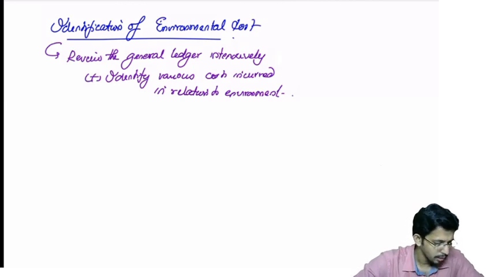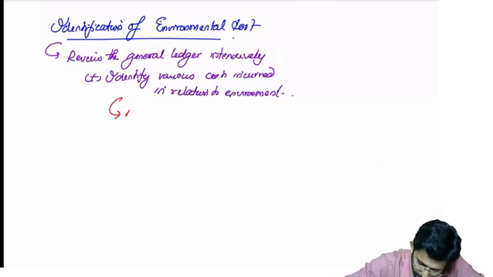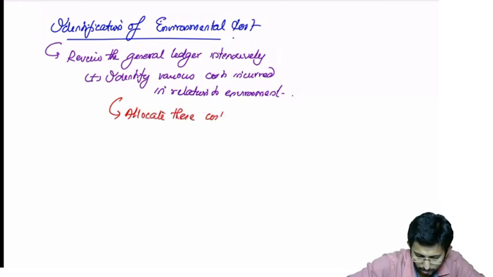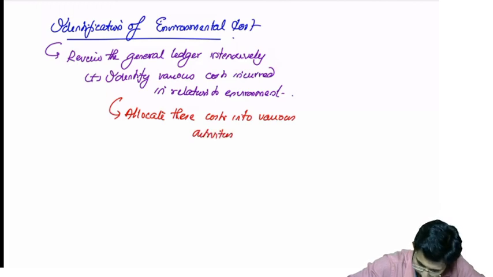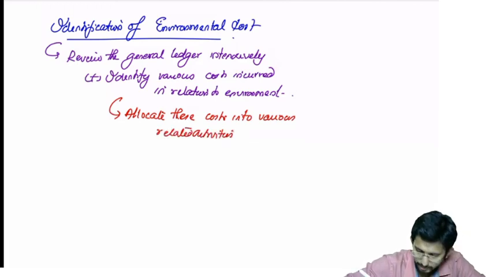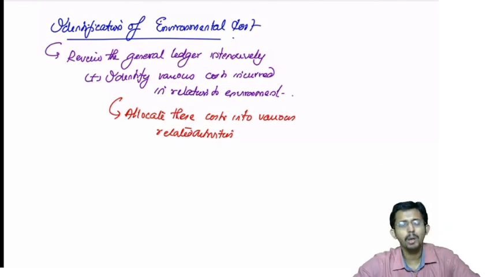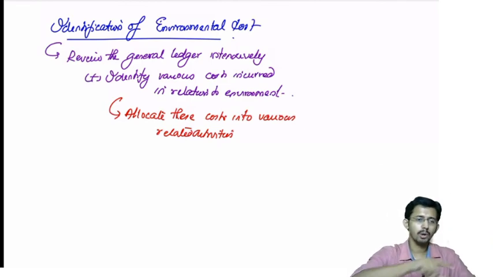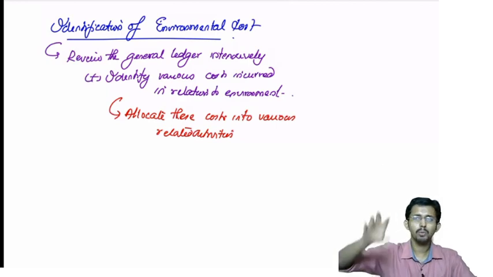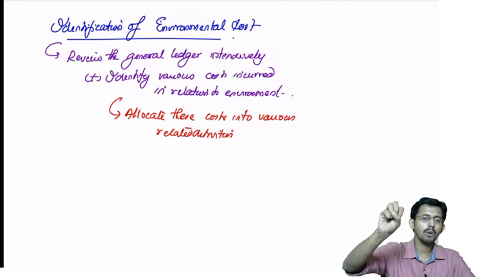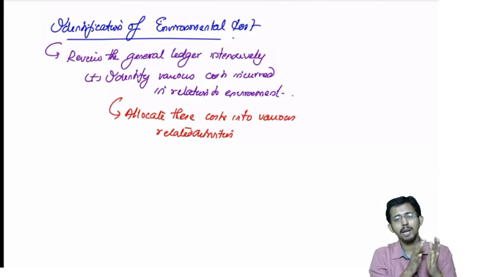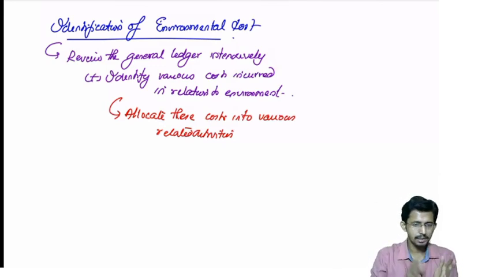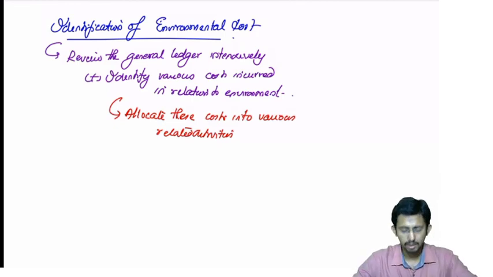Then you have to allocate these costs into various related activities. You have certain activities which contribute to this particular cost. Once you have identified the total cost, it has to be allocated against the various activities which contribute to it.